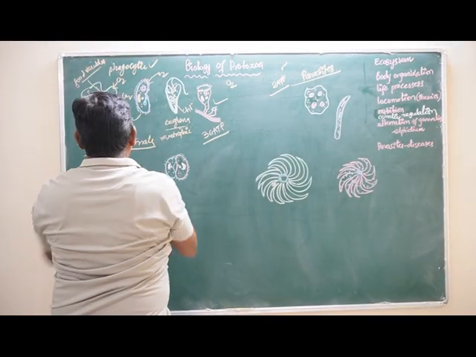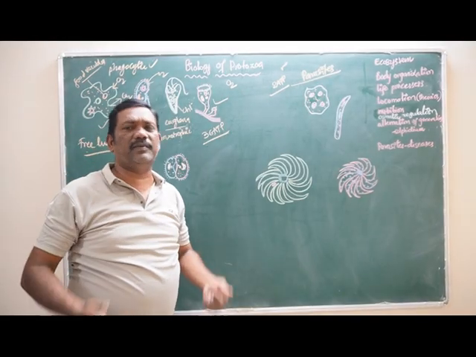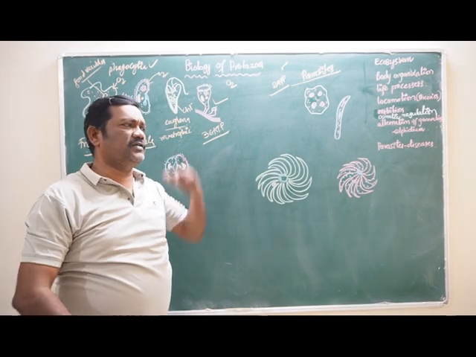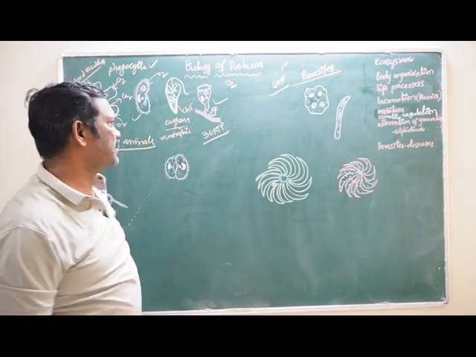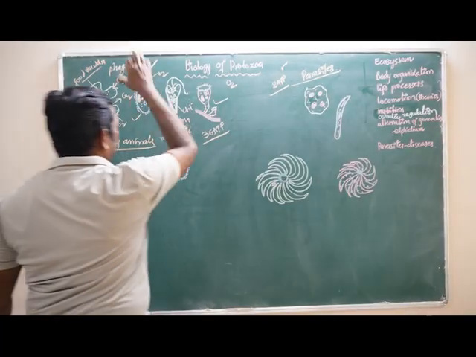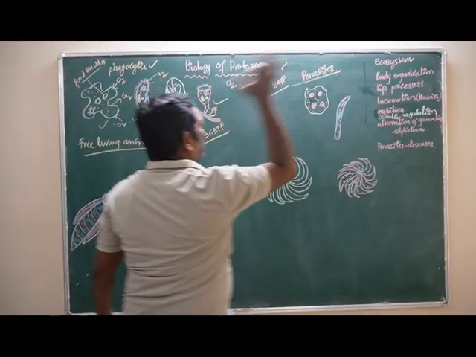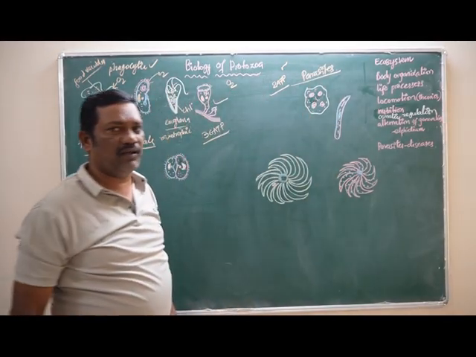Because in free living animals so many metabolic activities have to take place, like locomotion, digestion, reproduction and so many other activities, they require a lot of energy. The basal metabolic rate is very high. Whereas in the parasites, a very little amount of ATP is released by anaerobic respiration.